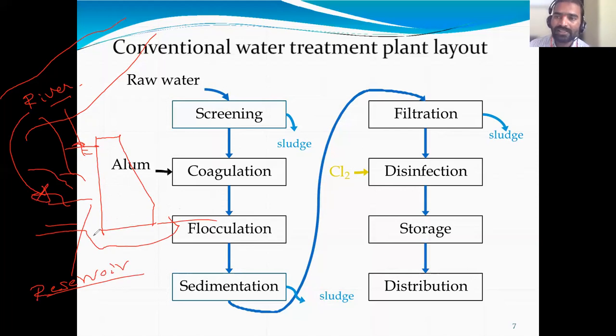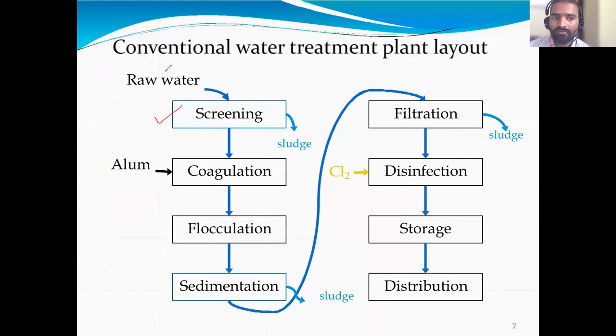From the reservoir, we have to take it into the treatment plant. What are the different steps in the treatment plant? First one is screening. Raw water is taken from the reservoir to the WTP, the conventional water treatment plant layout.